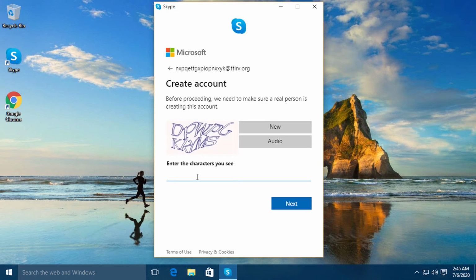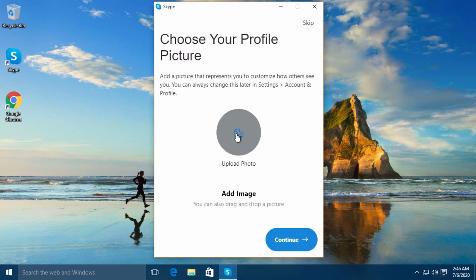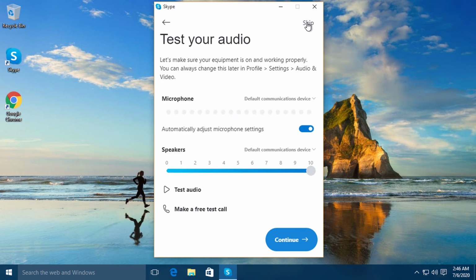One final check. Enter the text you see above. Here you can set up a profile picture, but we're going to skip this for now.